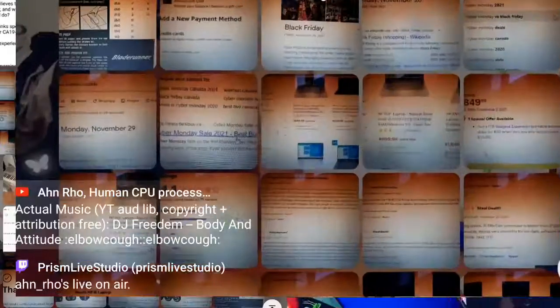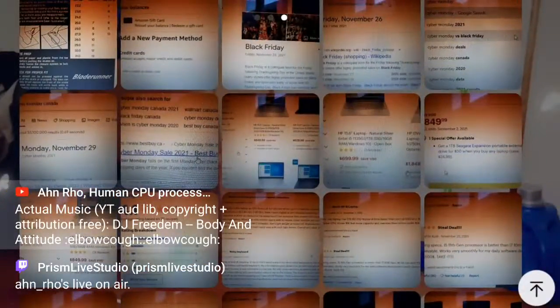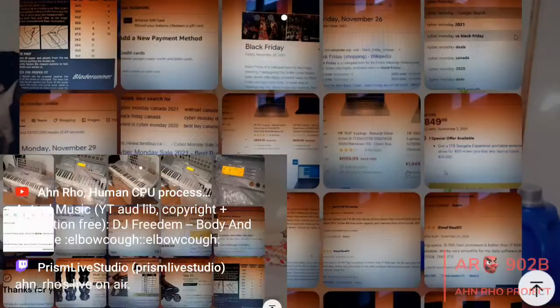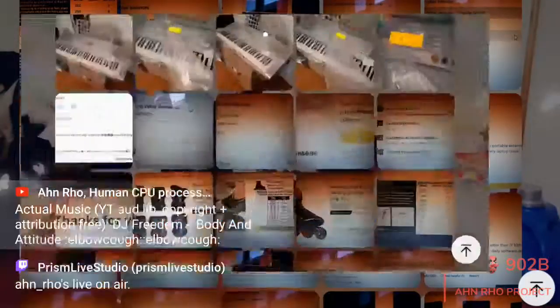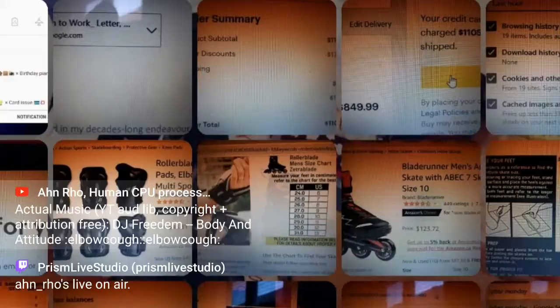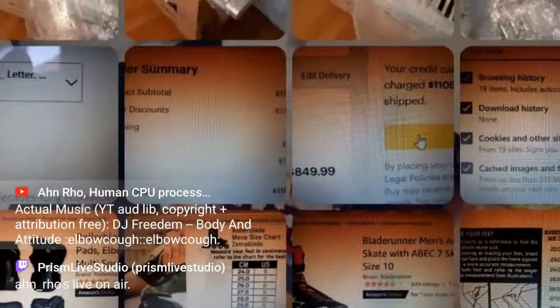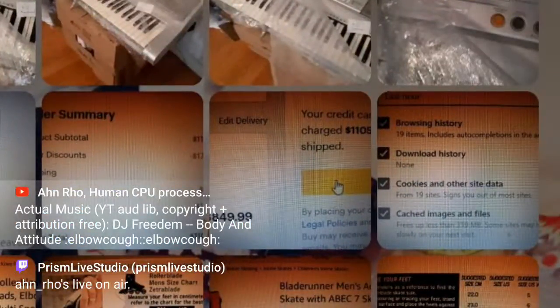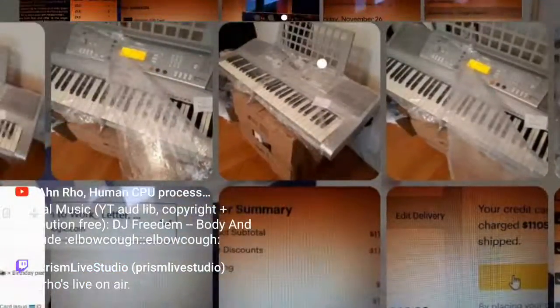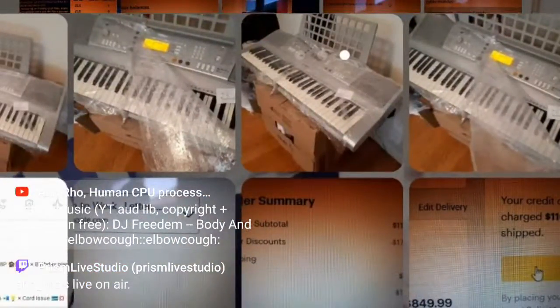Second collage right here has to do with, once again, the recon on the rollerblades. I talked about this in a previous live stream. We're going to have to cover the photographs individually this time regarding size, US men's size, compared wrist guards. We have protective equipment, and then up here the purchase altogether of $1,105.